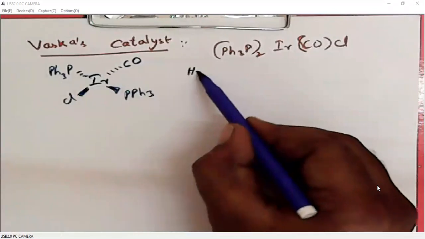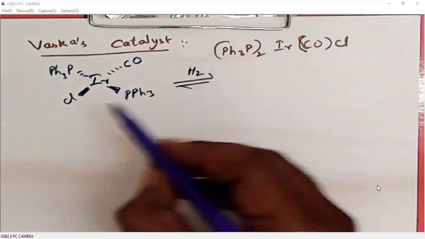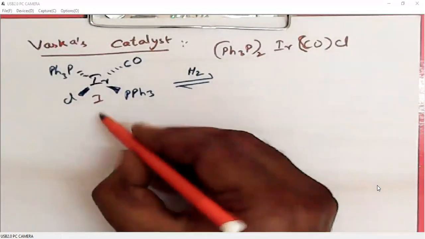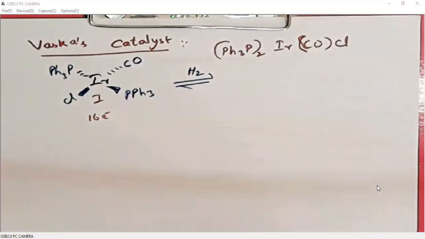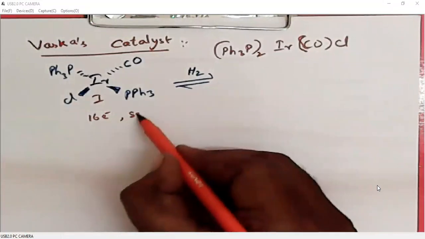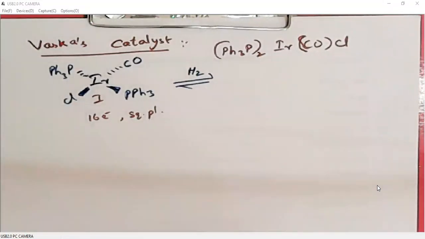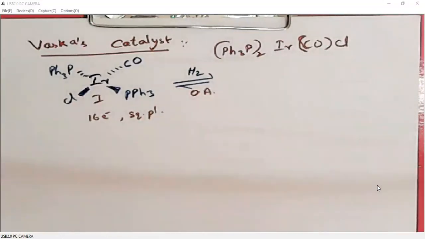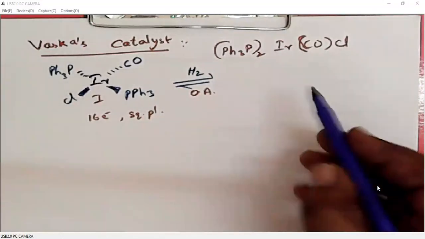When we add hydrogen, iridium, which is in the +1 oxidation state, a 16 electron system with square planar shape, will undergo oxidative addition to generate octahedral geometry.